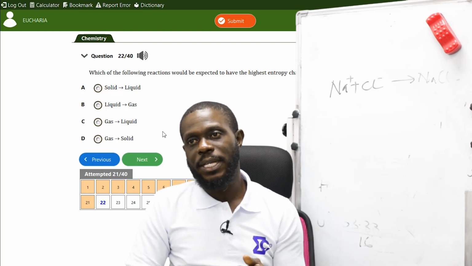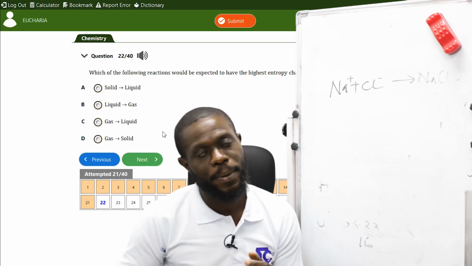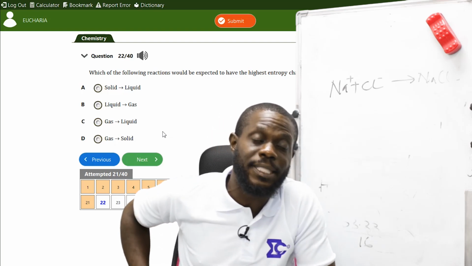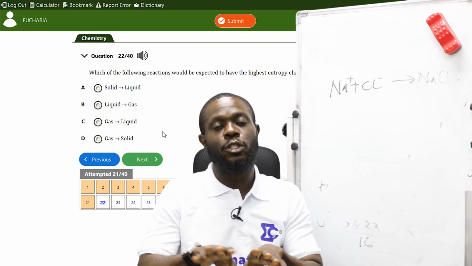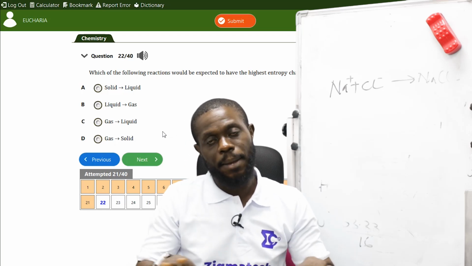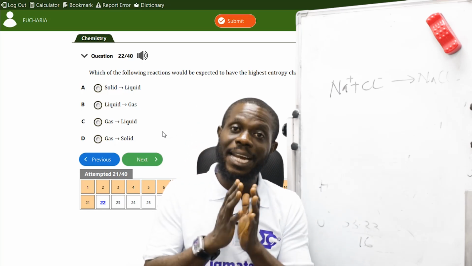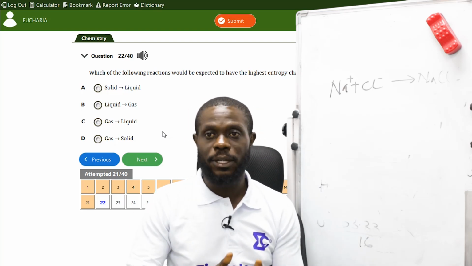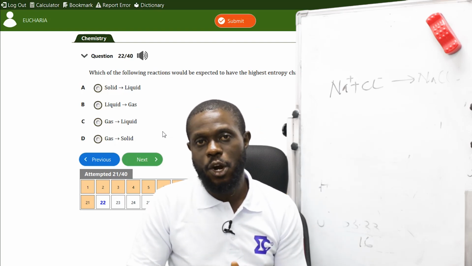So they say, which of these has the highest entropy change? Entropy, like I said, is the randomness of particles, how the particles move in that system. Simple, the randomness of a system.